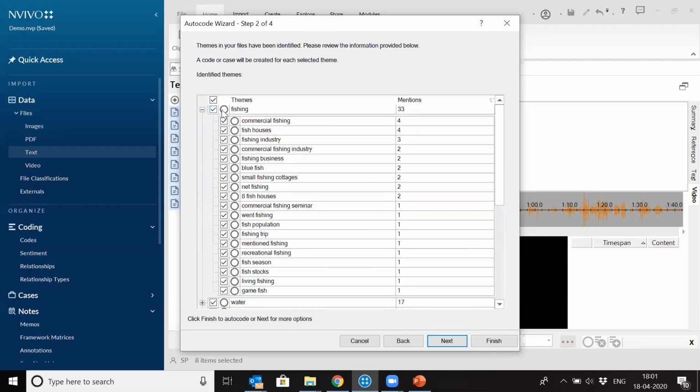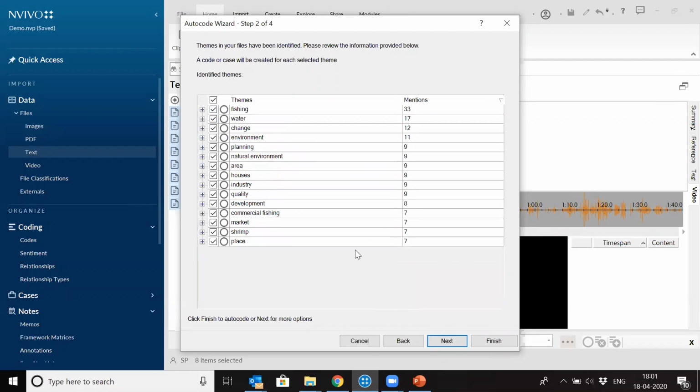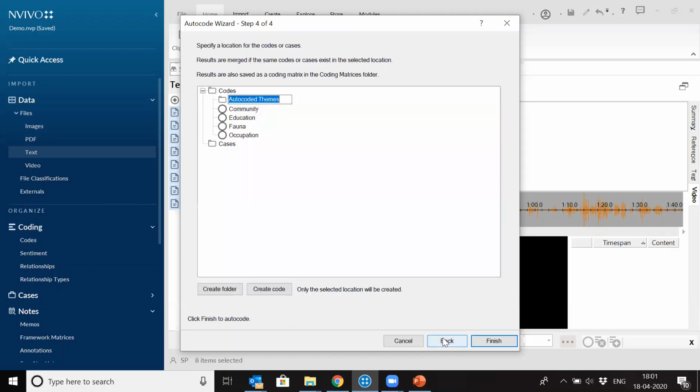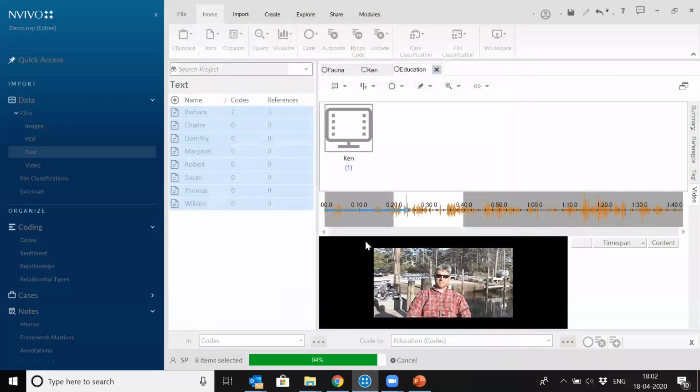So if you are not interested in certain themes, you can always uncheck those themes, right? We don't want to keep, say, fish houses. You can always uncheck those things. So this is the option available, but right now I'm keeping all these themes, and I want to code paragraphs. Click next, and it asks where you want it to save. So it gets saved automatically under codes, but you can always change the name of the file of the code, how you want it to be saved. Click finish, and it will get saved there.